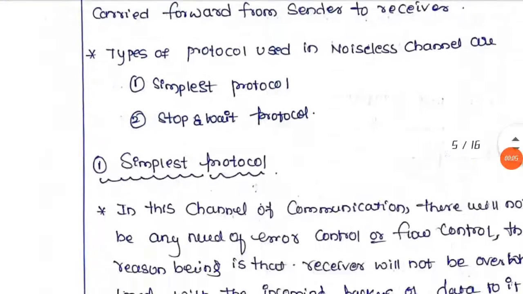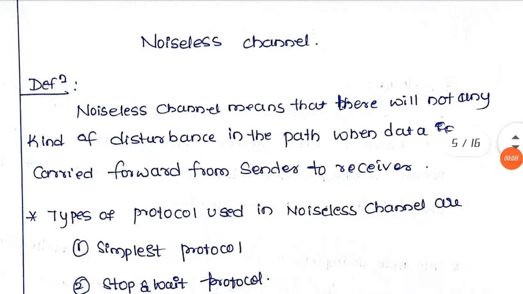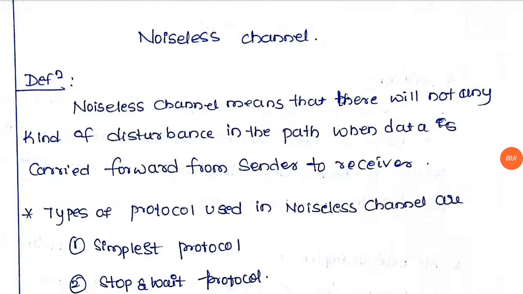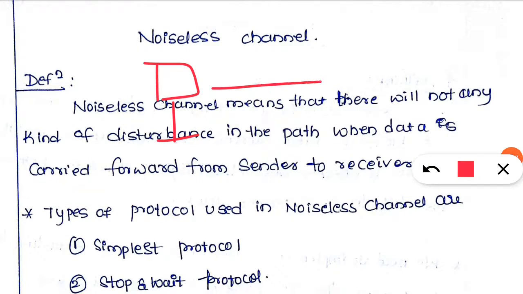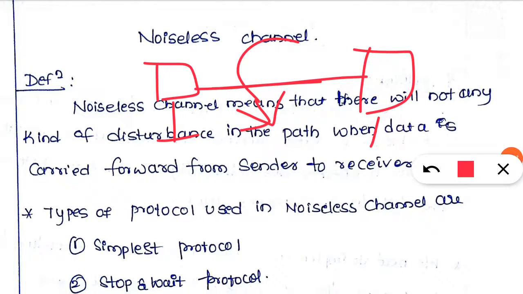In this class today we will discuss the next concept, that is noisy and noiseless channels. So what do we mean by noisy and noiseless channel? Noisy means there is some disturbance in the path when the data is forwarded from sender to receiver. If there is any disturbance in the transmission media while passing data from a sender to a receiver, that channel is called a noisy channel. And if there is no disturbance in the path when the data is carried from sender to receiver, that channel is called a noiseless channel.